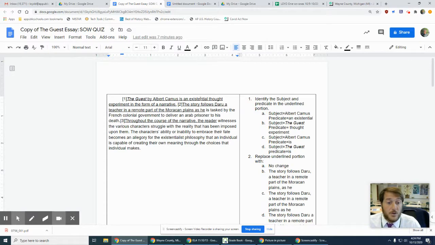The Guest by Albert Camus is an existential thought experiment in the form of a narrative. Don't even get caught up with what that means, because you might be confused by the language, because they're big boy words. But that's fine. What is the main thing that's doing it? Is is your clue. What is in this sentence? The Guest is. So The Guest is the subject, and what is The Guest doing? Well, it's just being. It is an existential thought. So the answer for number 1 is D.